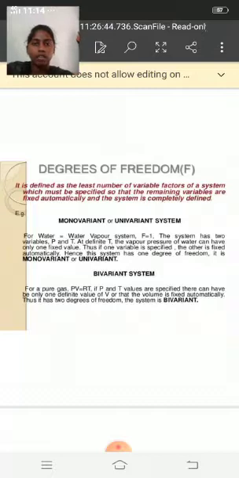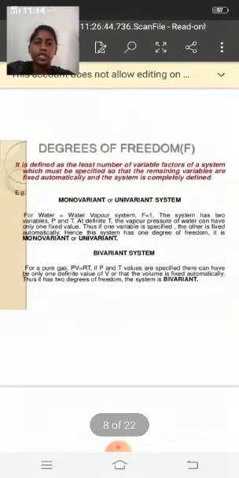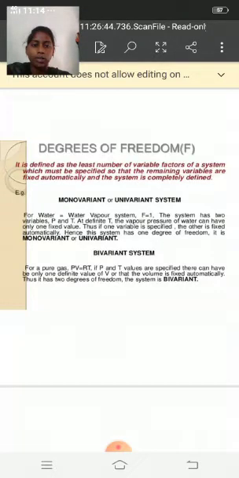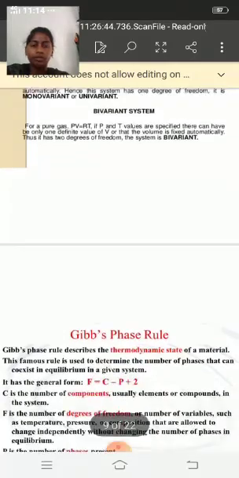Next one is a bivariant system. For a pure gas, PV equals RT. If P and T values are specified, there can be only one value of V, that is, the volume is fixed automatically. Thus, it has 2 degrees of freedom. The system is bivariant. Here P, T and V mean pressure, temperature and volume respectively.